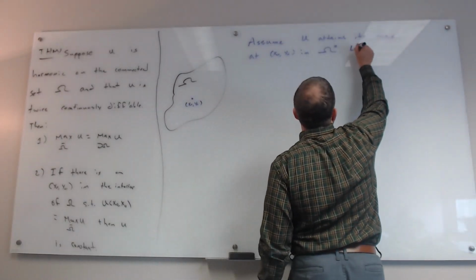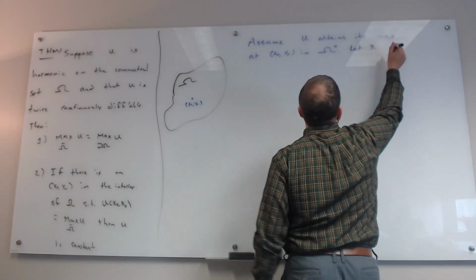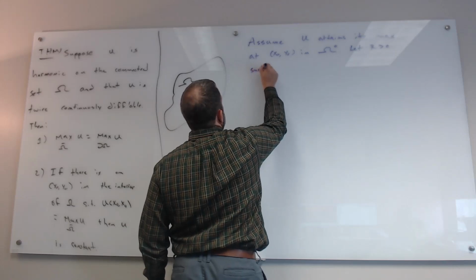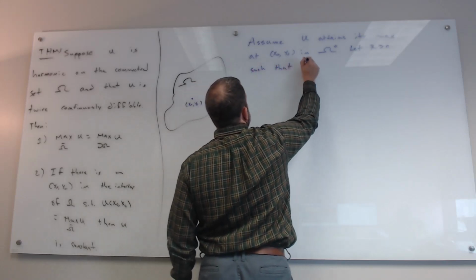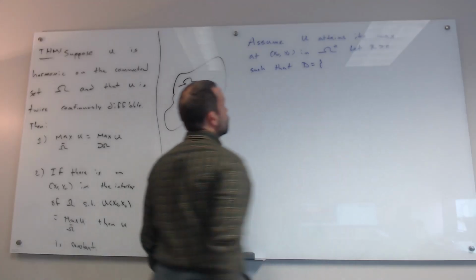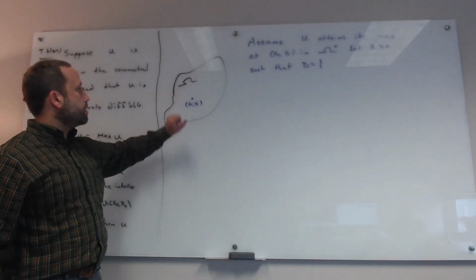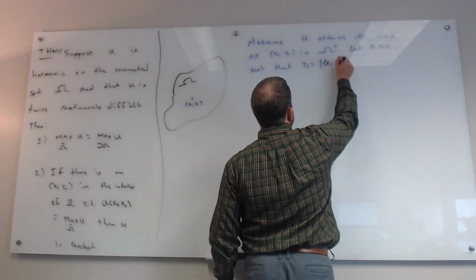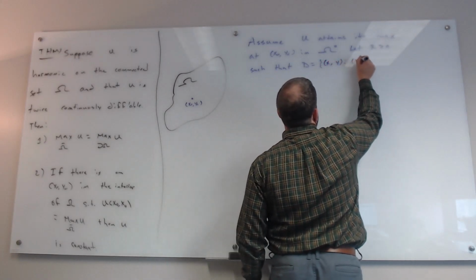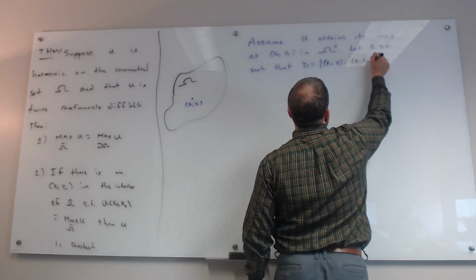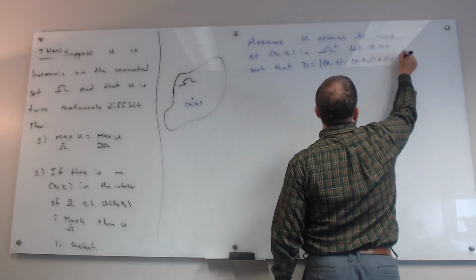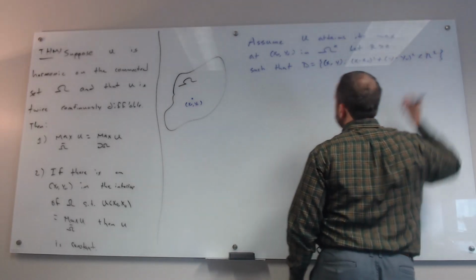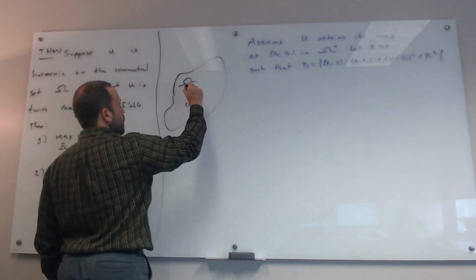Let r be greater than 0 such that the disk of radius r centered at x naught, y naught is in the domain here. So these are going to be the points x, y such that (x minus x naught) squared plus (y minus y naught) squared is less than r squared. Okay, so we're thinking about a ball like this.